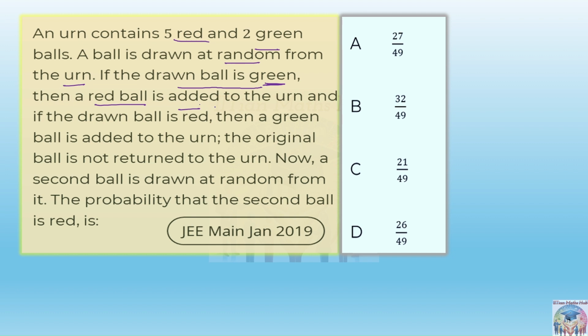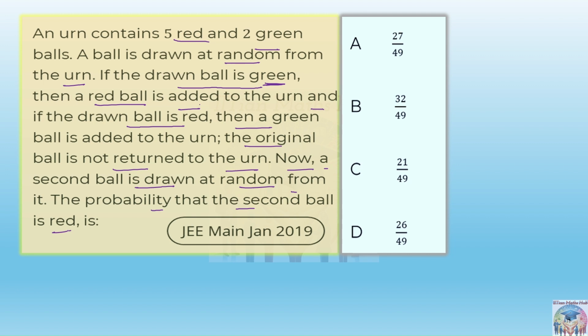Similarly, if the ball drawn is red, then a green ball is added. Can you see the interchanging here? The original ball is not returned to the urn. Now a second ball is drawn at random. What is the probability that the second ball is red?